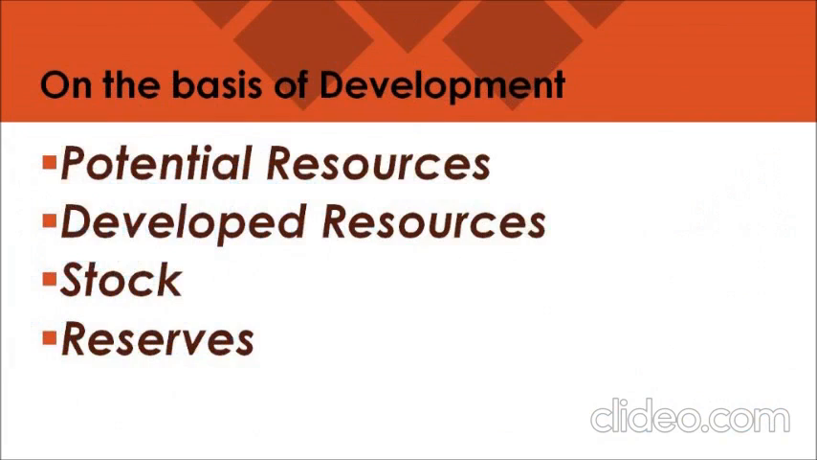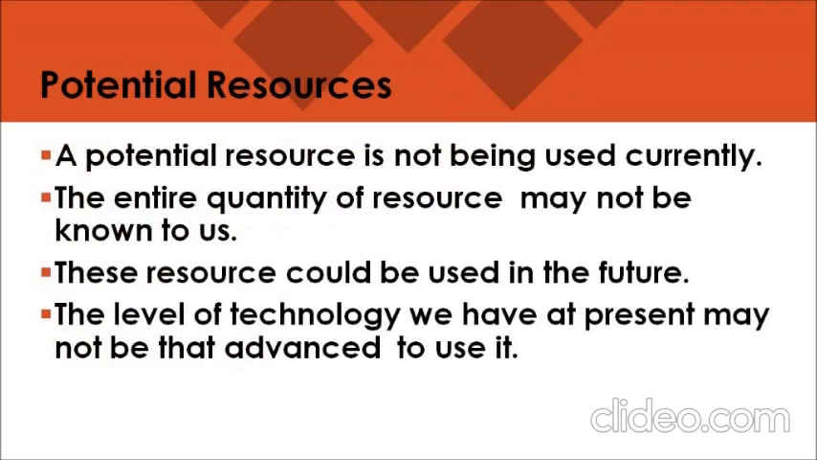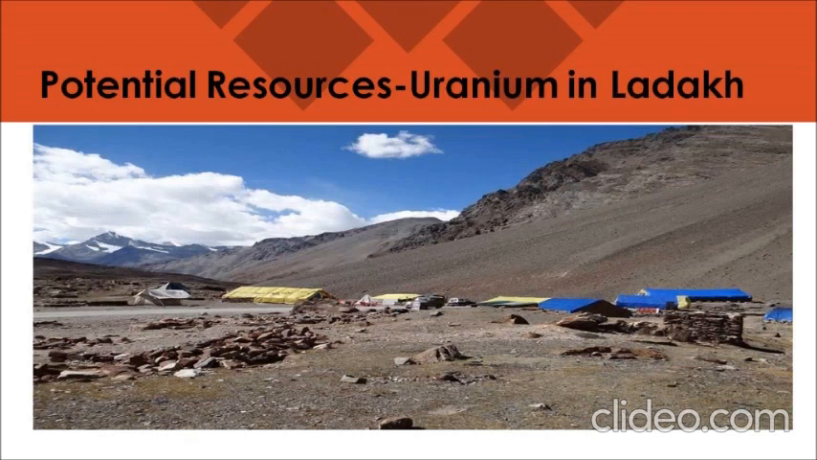Now we will talk about the fourth category of resources, which is on the basis of the status of development. So the first is potential resources. Those resources which are found in a region but have not been utilized. Means resources are available in our region, but those resources have not been utilized by us for our needs.